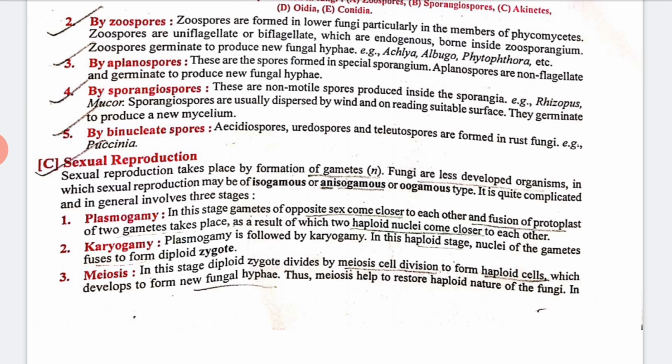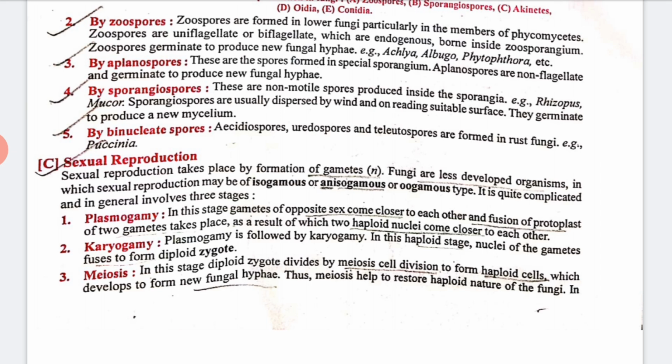Okay, the fusion of protoplasm of two gametes takes place, as a result of which two haploid nuclei come closer to each other. That is known as plasmogamy. Plasmogamy is followed by karyogamy, and in this haploid stage, the nuclei of the gametes fuse to form a diploid zygote. Clear?